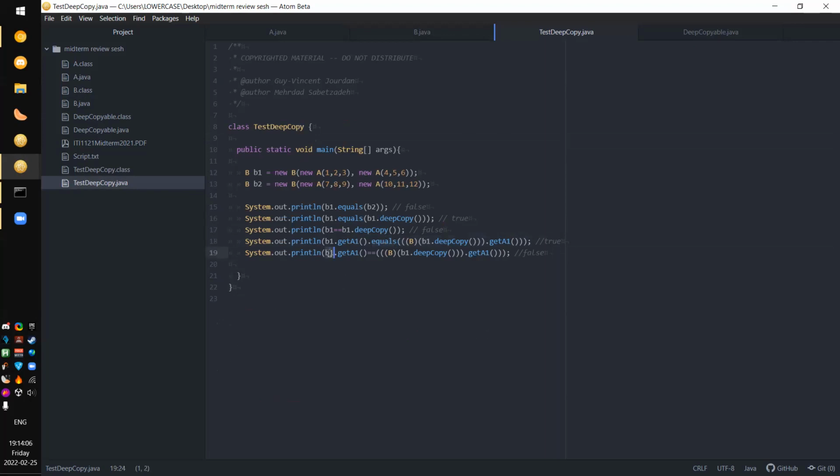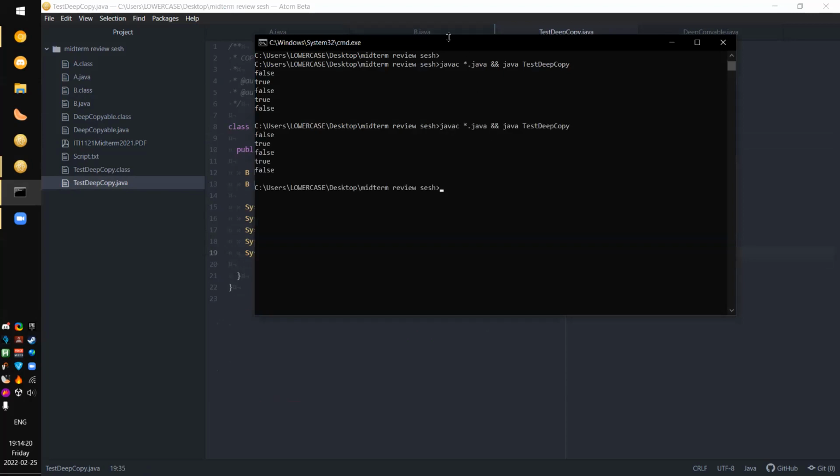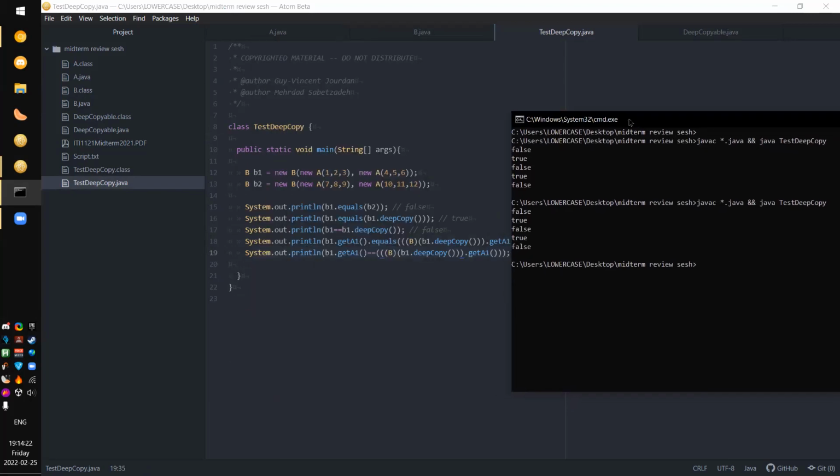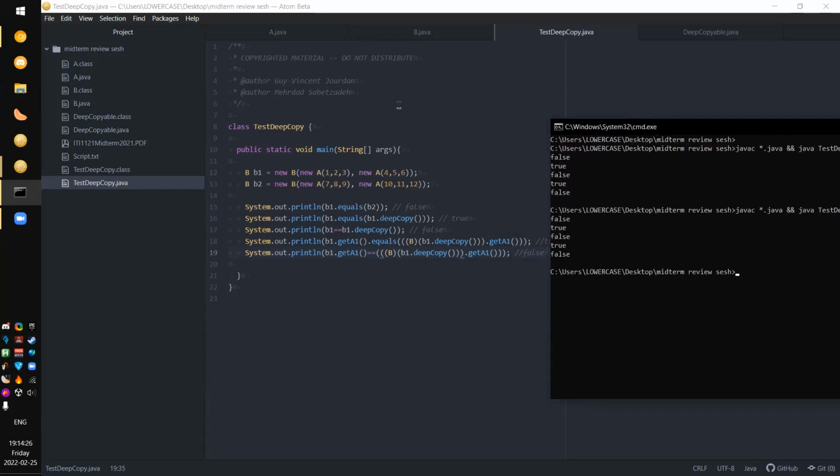Last one: b1.getA1() with a double equal sign, the same thing as before. But since deep copy gives you a copy of B that has the same values and not the same pointer, the double equal sign returns false, and that would also behave as expected. So we see that everything matches here, and that is question 1 in a nutshell.